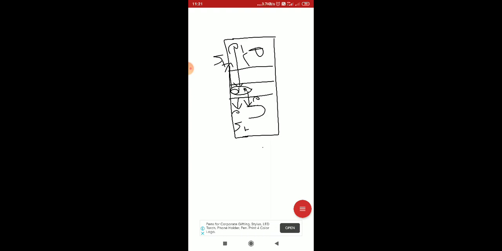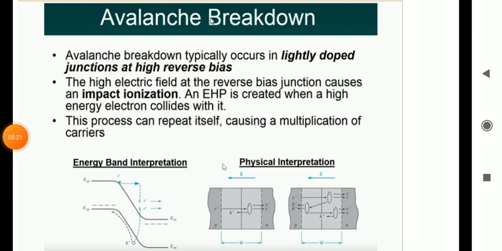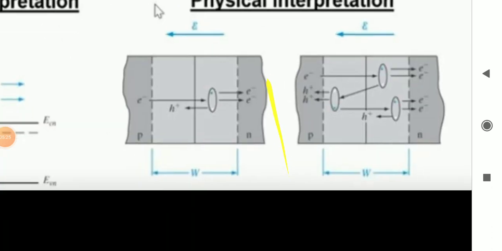Electron hole pair means one electron and one hole, and the initial electron is also there. So now two electrons are available for further collision, and one hole also. This hole again goes and hits a covalent bond. Again two holes are generated along with one electron, that is, an electron hole pair is generated. So this collision process continues. That is what impact ionization is, as explained here.